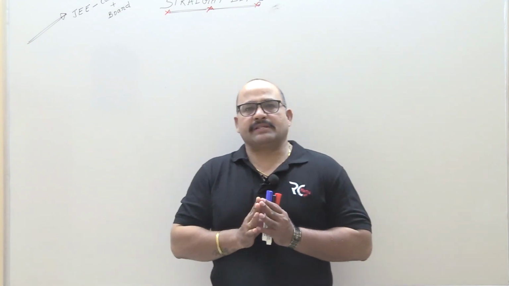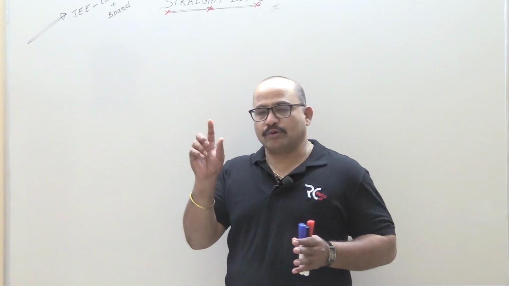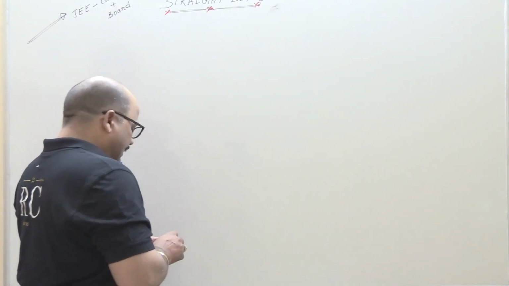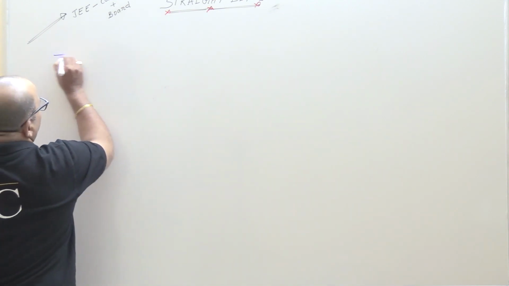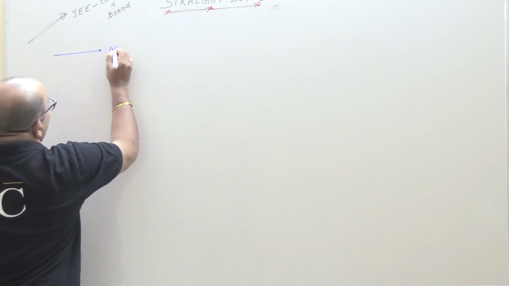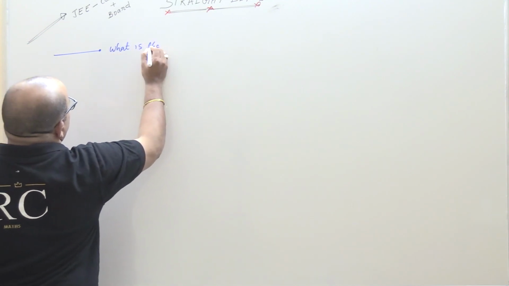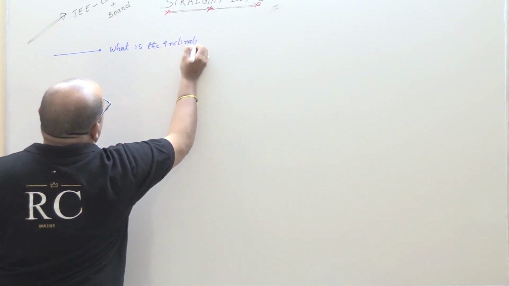First, we will discuss the main important terminology in this topic. Number 1: inclination. What is the inclination of a line?